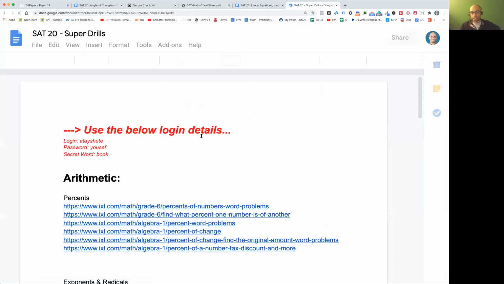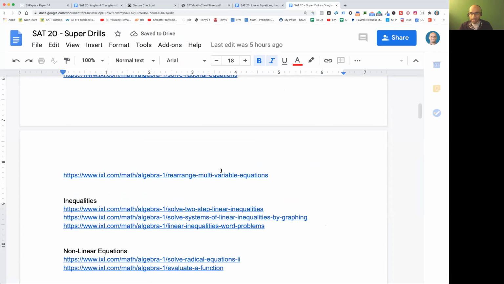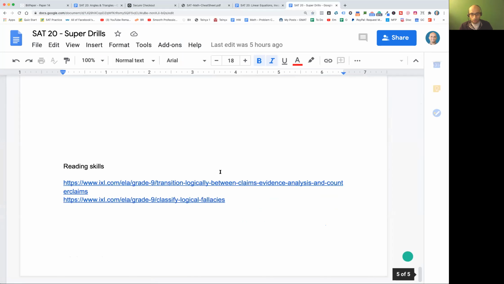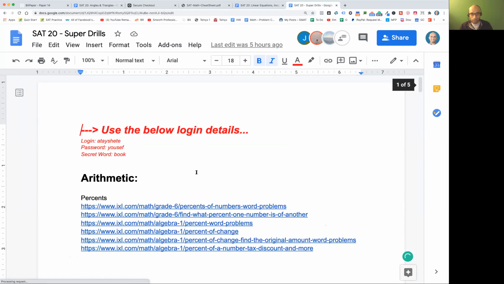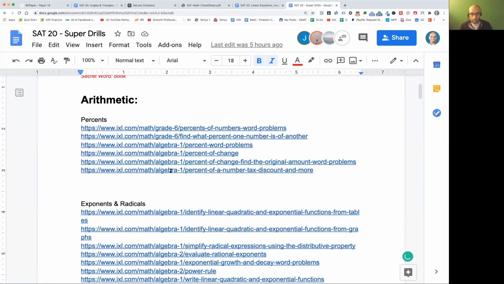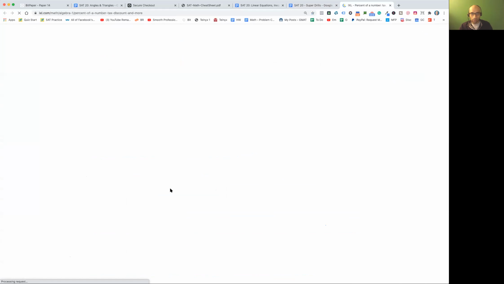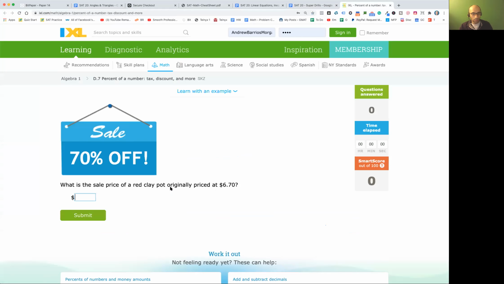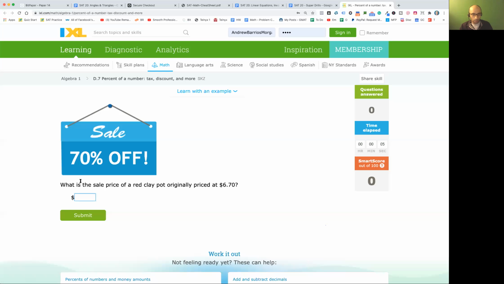Try to solve every single one of these at least once. There's not many of them. It should take you like 30 to 40 minutes to solve all of these. We've got all of these practice drills. You don't even need to solve them. You just click on it, go to this IXL, and just look at it. Okay, so I know how to solve it, and then move on. You're going to look at this and solve it. Just try to think about what it is, and then you're done with it.